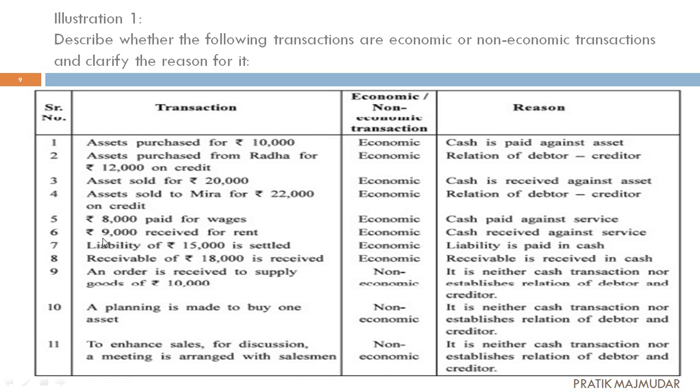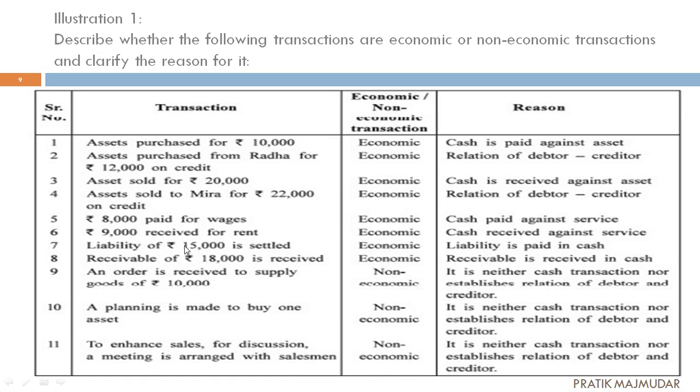Next, rupees 9,000 received for rent. We have given him the property, we have given him the services, he is staying in that property, and he has paid the amount. So this is economic in nature. Ultimately we got the cash, a transaction of money is there. So cash is received against the services. So this is economic in nature.